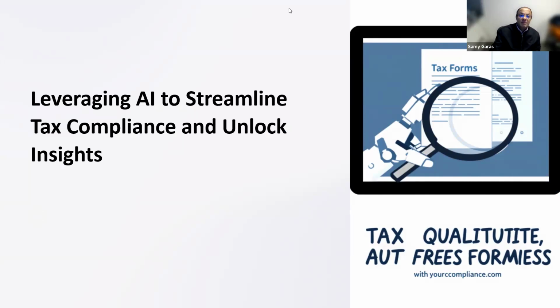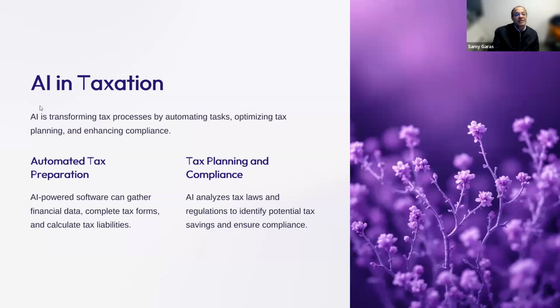Of course it can, because in taxation we can automate the tax preparation. We know some of the taxation offices, like H&R Block and others, use such software, and I think there are other software on taxation that can help you plug in your numbers and then you get your tax. So the AI software can gather the financial data, complete the tax form, and calculate your tax instantly. We used to do it on paper, but now we don't have to.